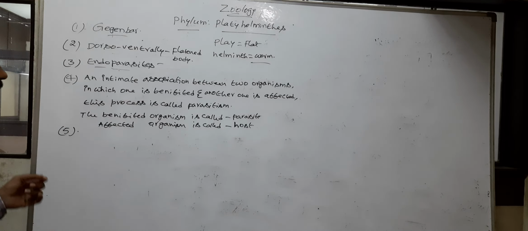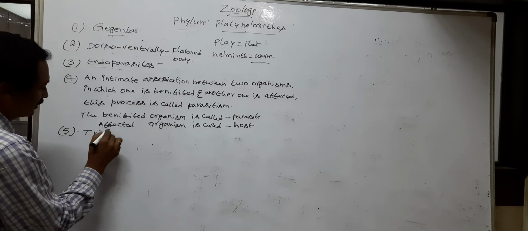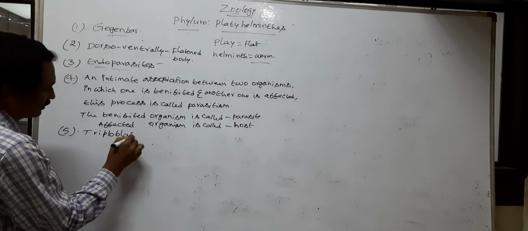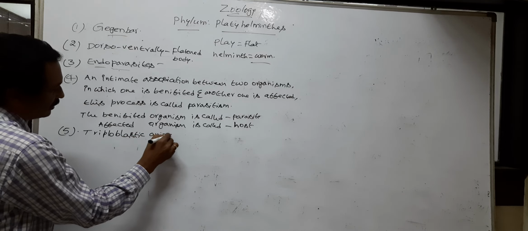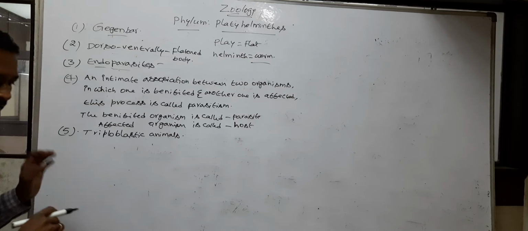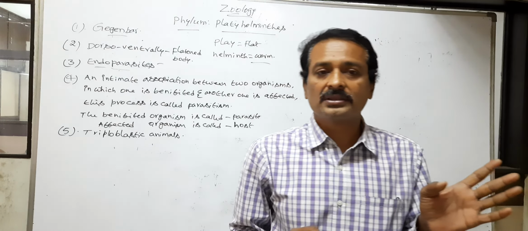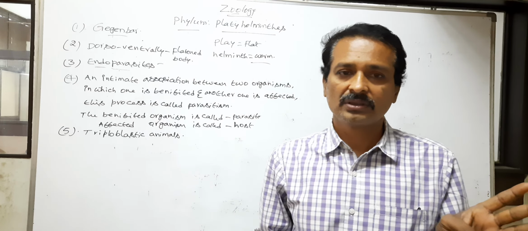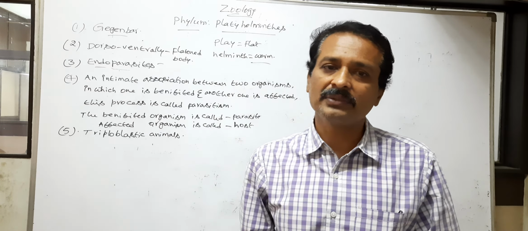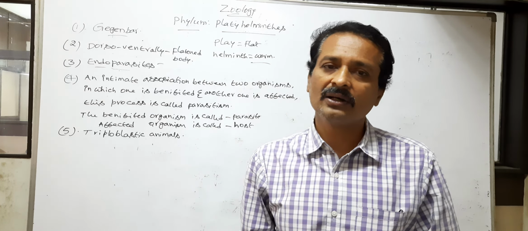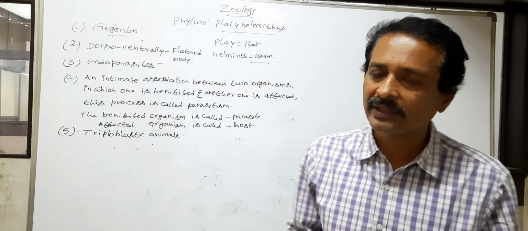Next, Platyhelminthes are triploblastic animals. What are triploblastic animals? Cnidarians and ctenophores are diploblastic animals. They develop only two germ layers, ectoderm and endoderm.